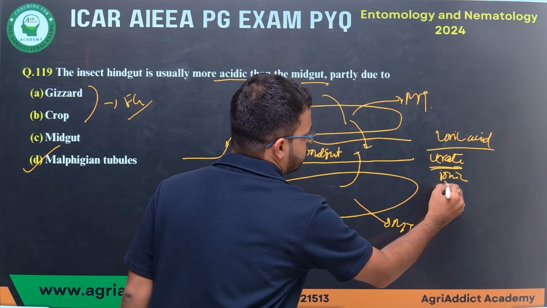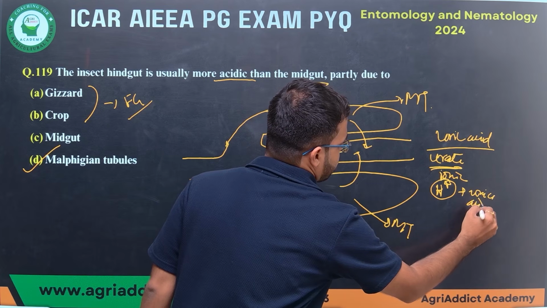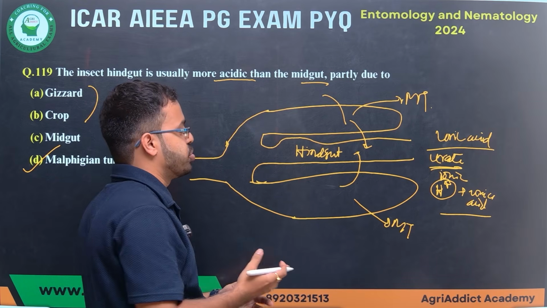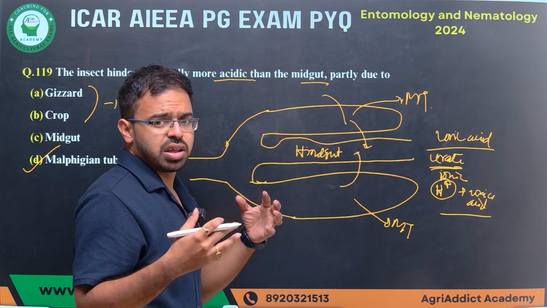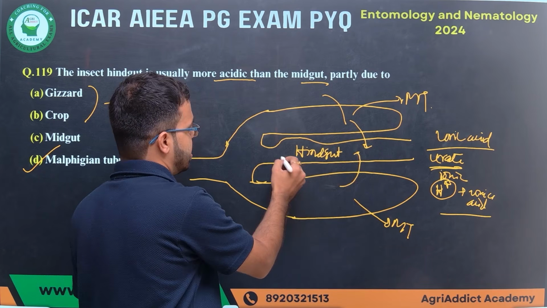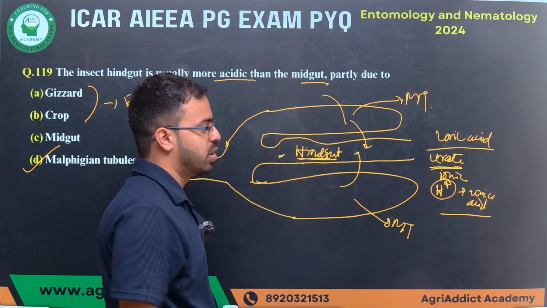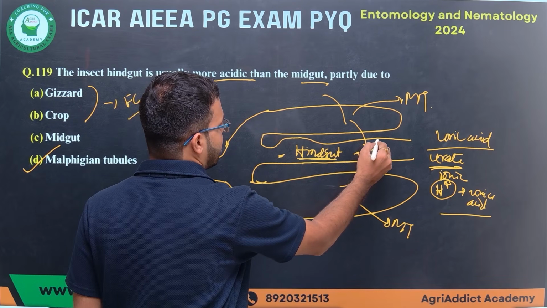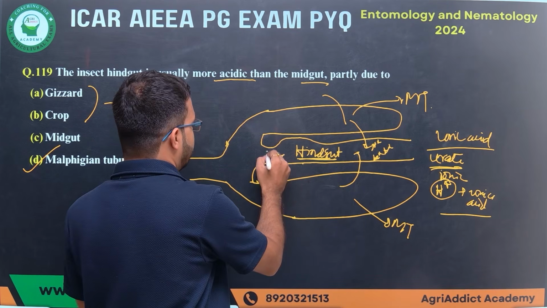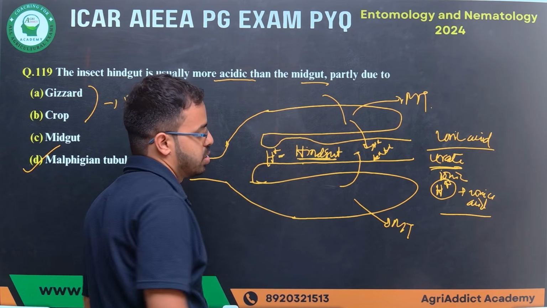That means H plus plus uric acid, so it forms sodium urate or potassium urate, etc. When they secrete the water-soluble forms of uric acid, that is urates, in the hindgut, there is a selective reabsorption of water. Water reabsorption leaves H plus behind, so there is a subsequent deposition of H plus ions in the hindgut, and this makes the hindgut more acidic.